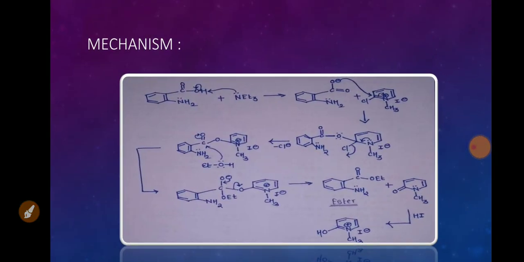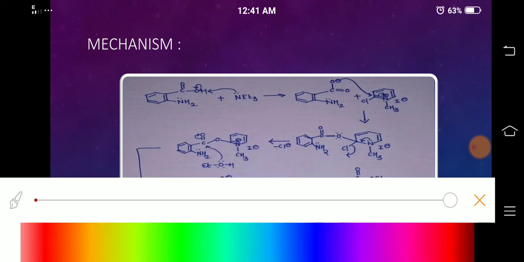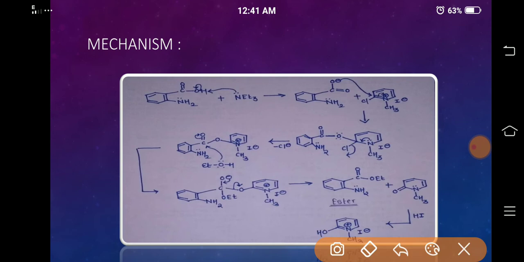let us understand the mechanism of one of the applications. So, students, the base will abstract the acidic proton, leading to the formation of a carboxylate ion that will attack the pi star of this reagent, at the carbon-nitrogen bond.